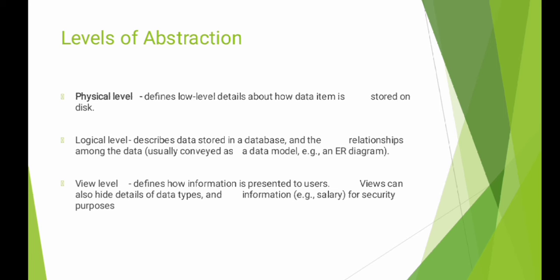The third level is the view level, also called the external level. View level is the highest level of data abstraction. It deals with the way a particular user application program uses the data from the database. Each view is used to describe a part of the database that a particular user group is interested in and hides the rest of the database from that user program.